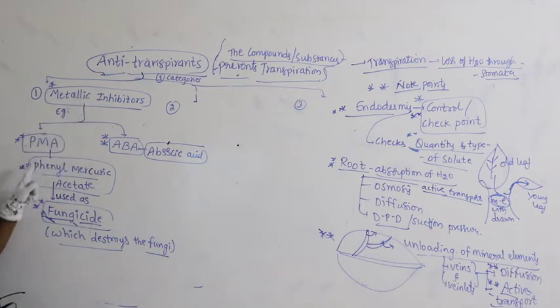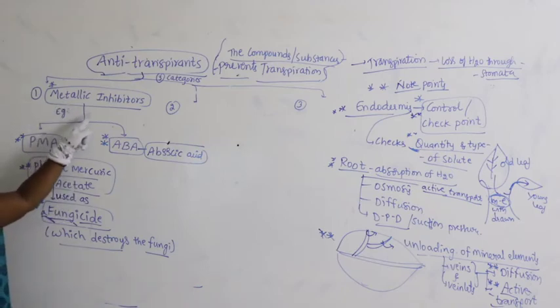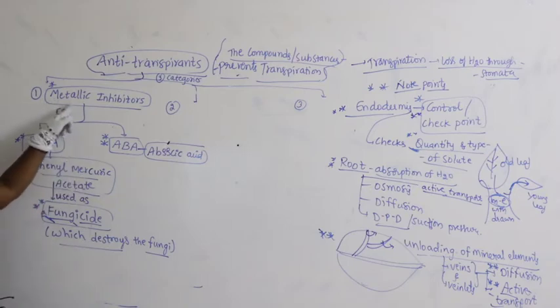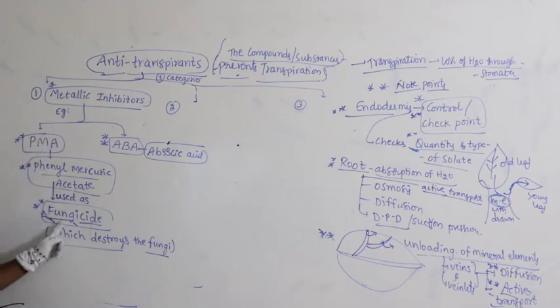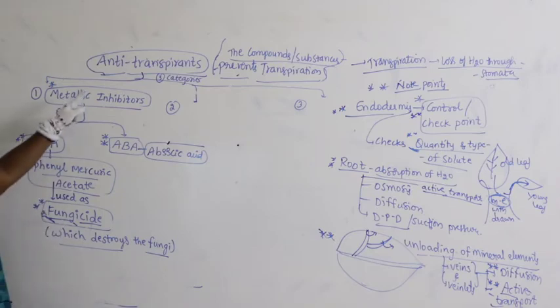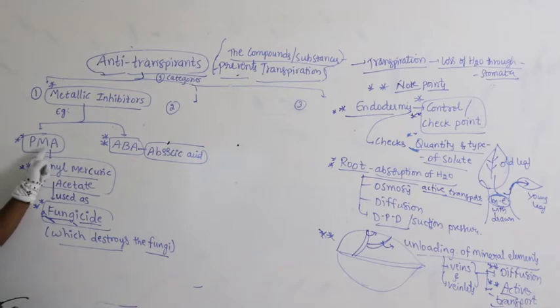What is PMA? Phenyl mercuric acetate. In this, mercury is there, that is why it comes under metallic inhibitors. Mercury is a metal, right? Metallic inhibitors. Inhibitors means which inhibit transpiration. So, the most commonly used fungicide by earlier farmers, which has an inhibiting effect on transpiration, is PMA, phenyl mercuric acetate. This is one example.